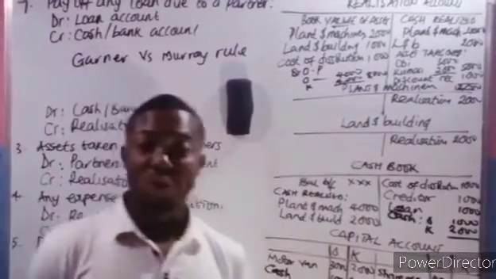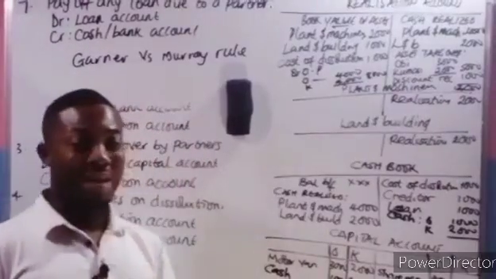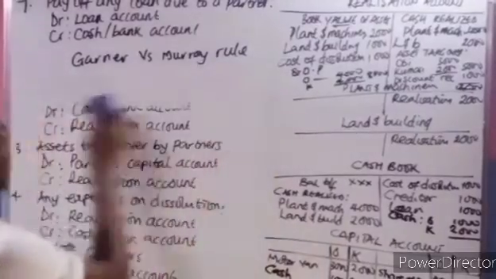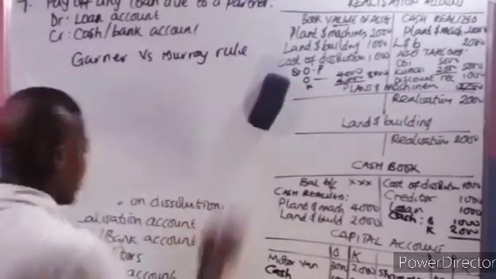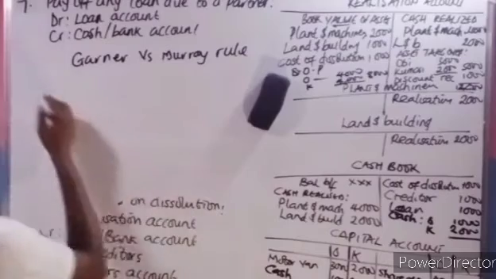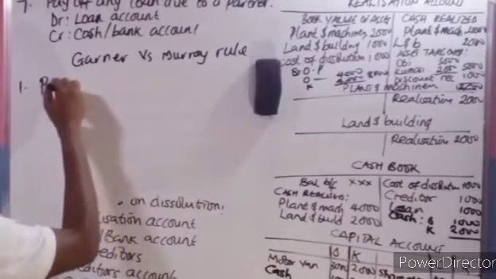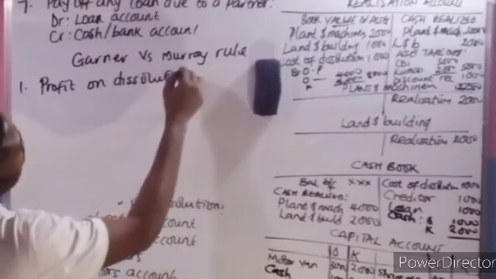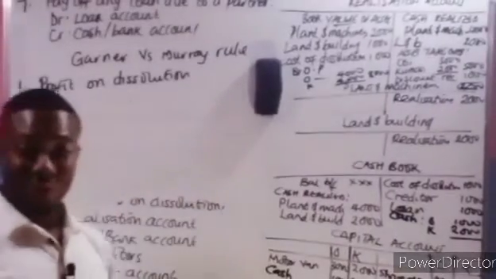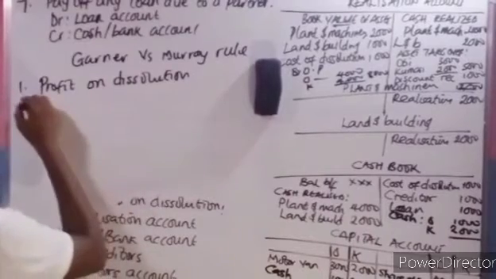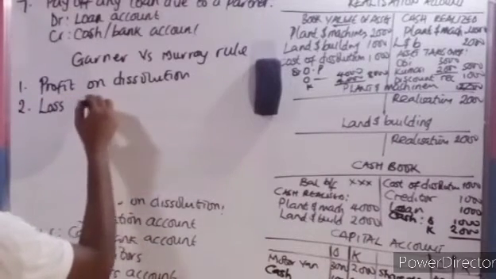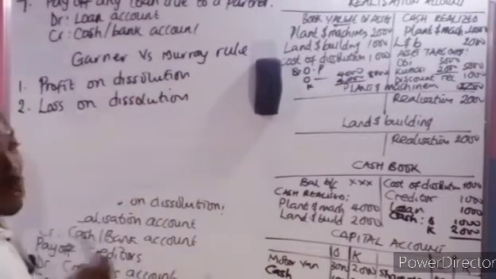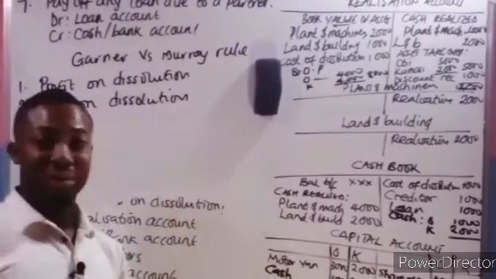So we are going to see a question. Now we're going to see questions on different aspects, because dissolution has different stages. The first one is profit on dissolution. That is, when there's profit on dissolution, how do they treat it? The second one is loss on dissolution. If there is loss, how is it treated?